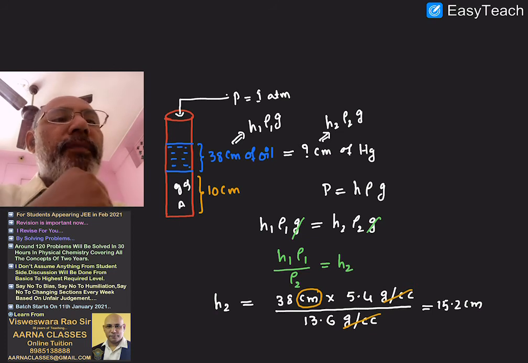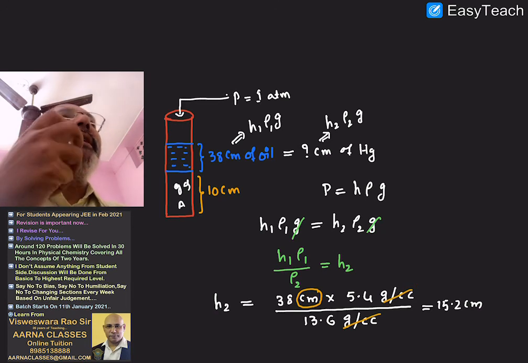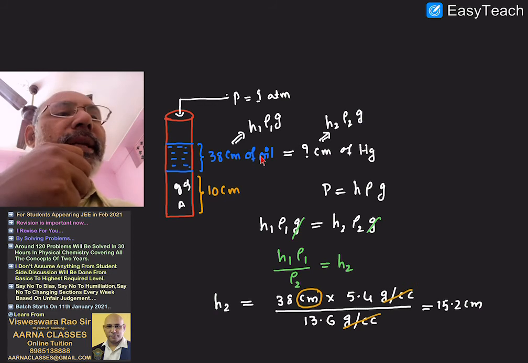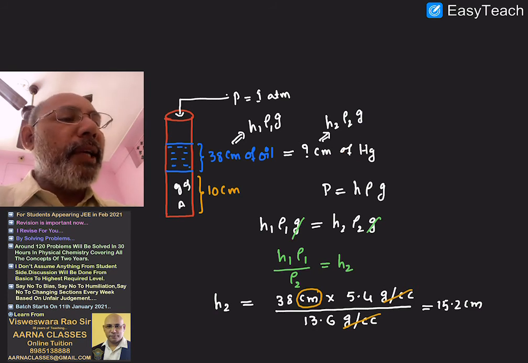That means you are measuring the pressure using the oil, or measuring the pressure using the mercury. Both ways are the same. If you measure the pressure by taking liquid oil, it will be 38 centimeters. If you measure the same pressure by taking liquid mercury, it would be 15.2 centimeters.